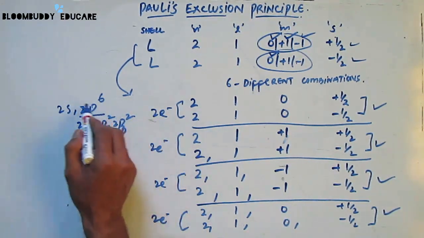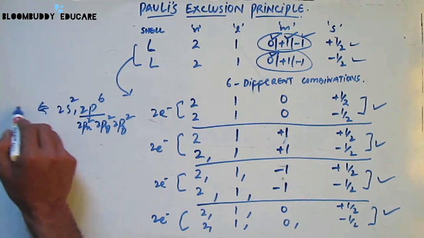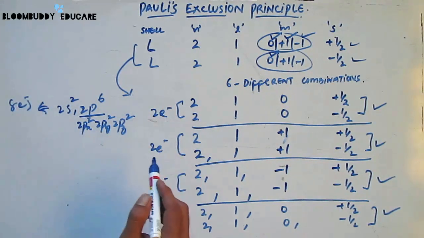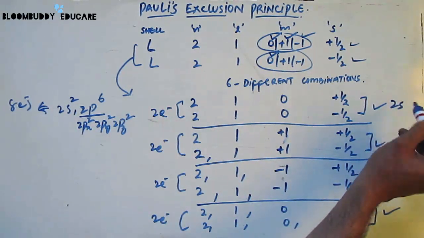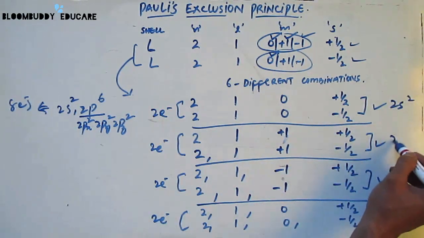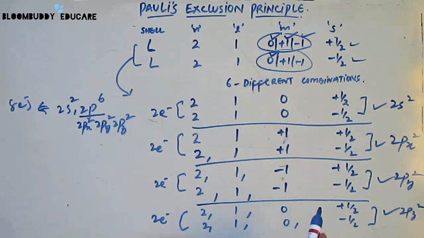So a total of 8 electrons have to be adjusted in the L shell. 2 electrons are going to be in the 2s subshell and 2 electrons in 2px, 2 electrons in 2py and 2 electrons in 2pz subshell. So all the electrons are distributed, that's a total of 8 electrons.